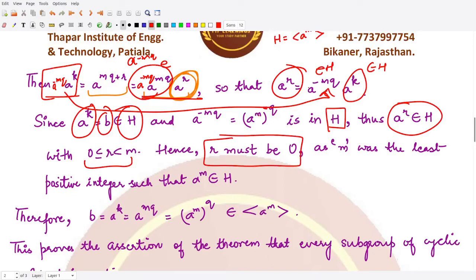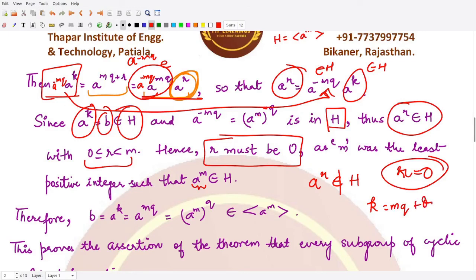R cannot be any other number, because if we take any non-zero number R, then our assumption does not hold. Because M was the least positive integer such that A raised to power M belongs to H, A raised to power R cannot belong to H. So that means R should be 0. If R is 0, then K would be MQ only, because earlier it was MQ plus R, and R is now 0.